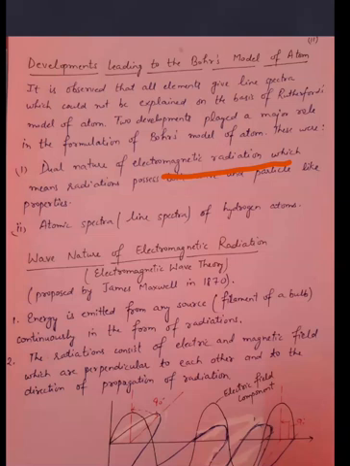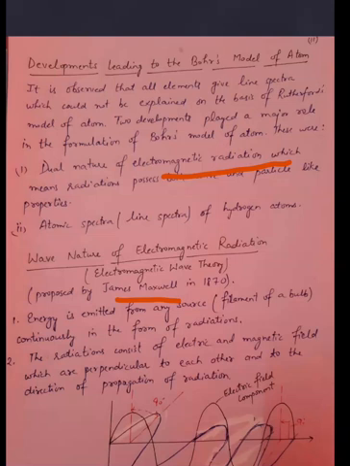First, we will discuss the wave nature of electromagnetic radiation, or you can say electromagnetic wave theory, which was proposed by James Maxwell in 1870. What were the points of the theory? Number one, energy is emitted from any source, like from a filament of a bulb or a tube, continuously in the form of radiations. Second, the radiations consist of electric field and magnetic field.